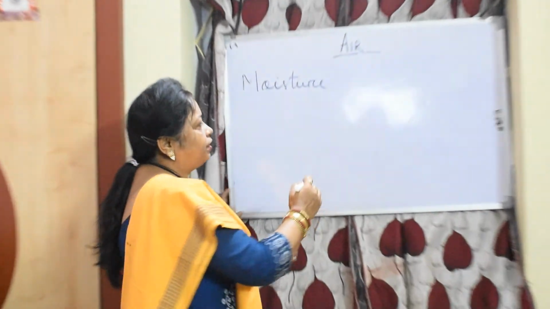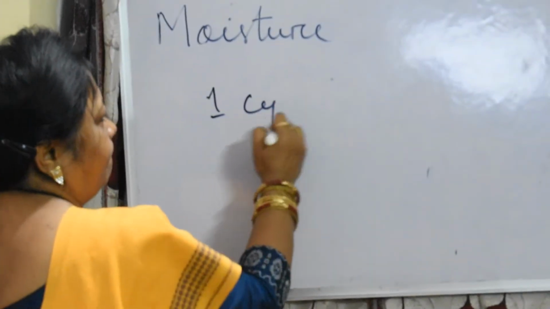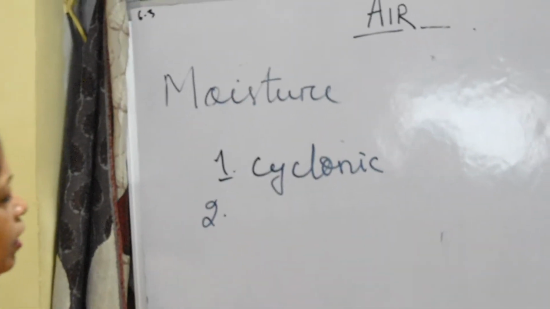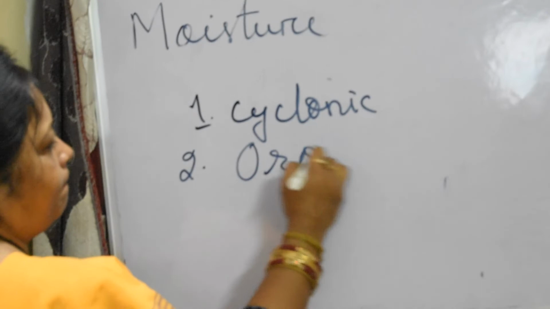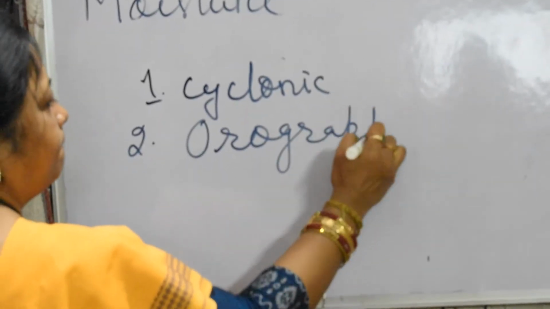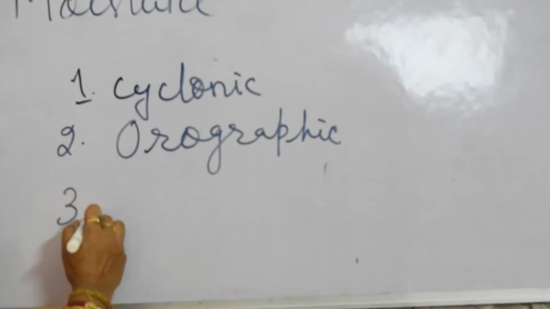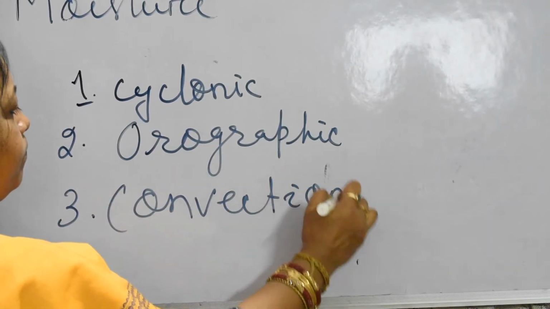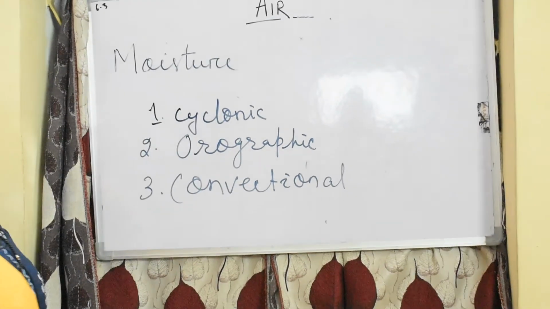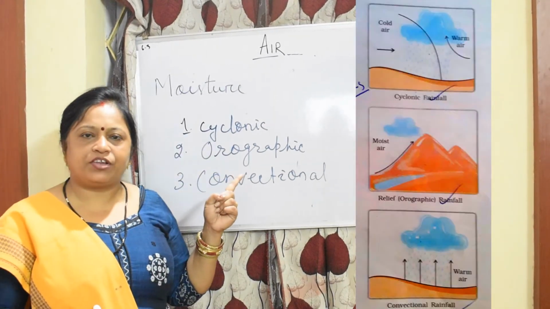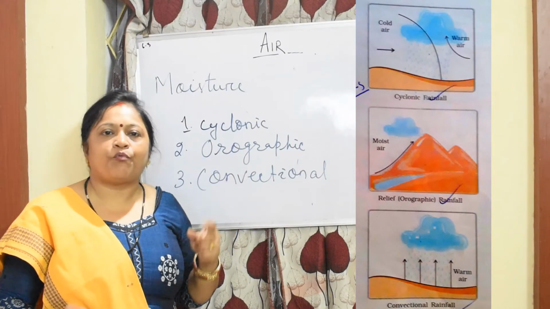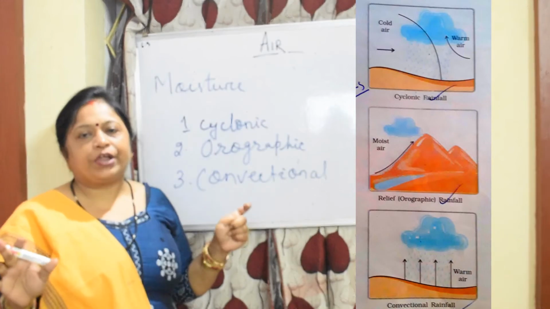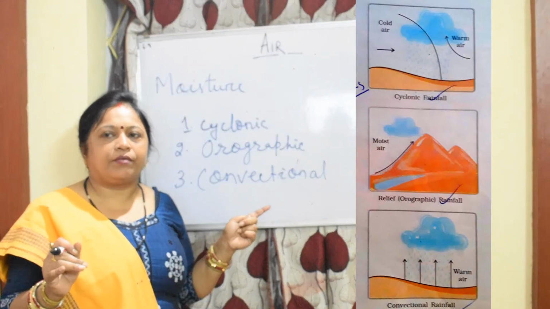One is cyclonic rainfall. Second one is orographic rainfall. Third one is convectional rainfall. You can look at the figure given in your NCERT book, how cold air comes, warm air moves up, how moisture comes, and all these phenomena you can see from the diagram.